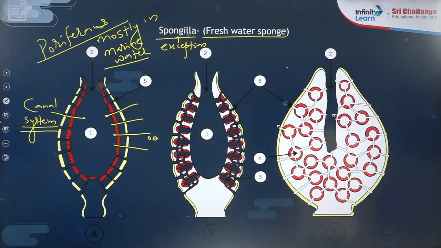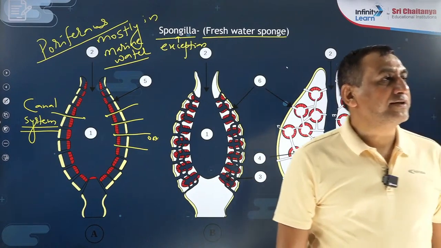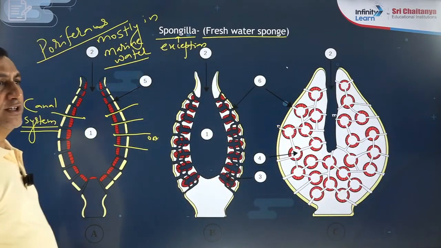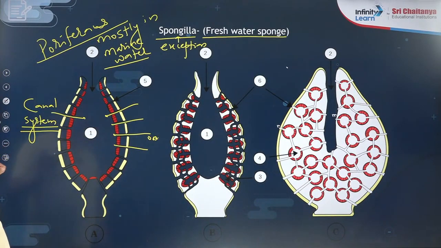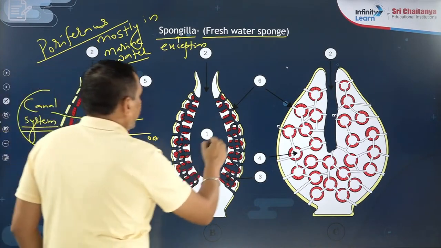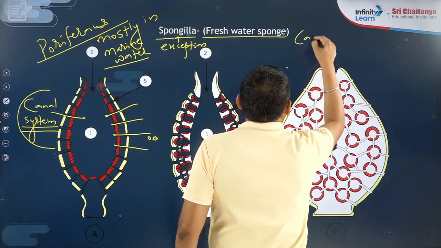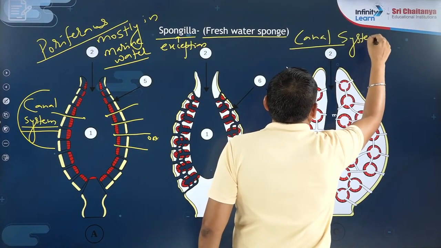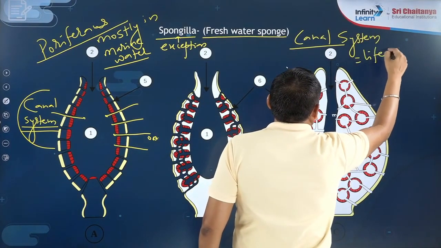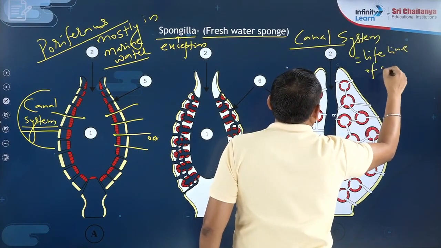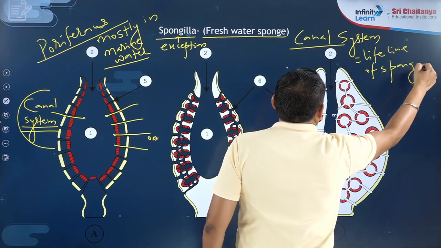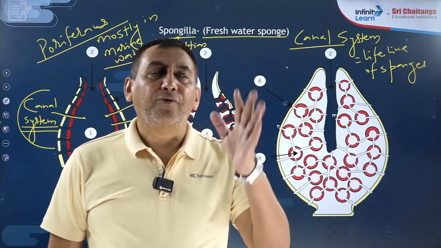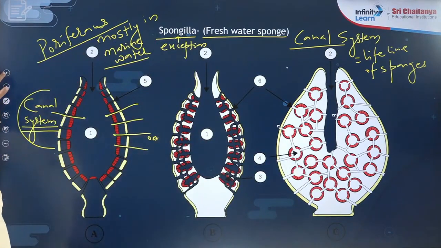Okay, so this is the one that you have to remember: mostly they are marine, but Spongilla is the freshwater sponge. So the canal system in sponges, I said, is the canal system. They have one very important system, known as the canal system. The canal system in sponges is known as the lifeline of sponges. Why is it known as the lifeline of sponges? Because many vital activities are performed with the help of this canal system.